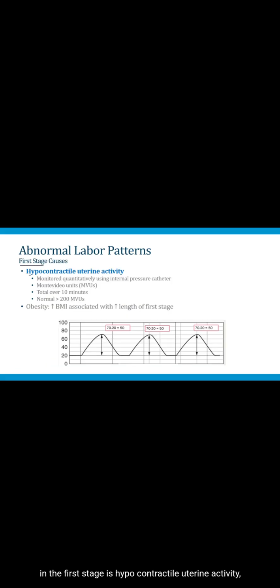The most common cause of an abnormal labor pattern in the first stage is hypocontractile uterine activity, which basically means the uterine contractions are too weak. And you can quantitatively monitor the strength of uterine contractions using an internal pressure catheter. This is done by determining what's known as Montevideo units or MVUs.